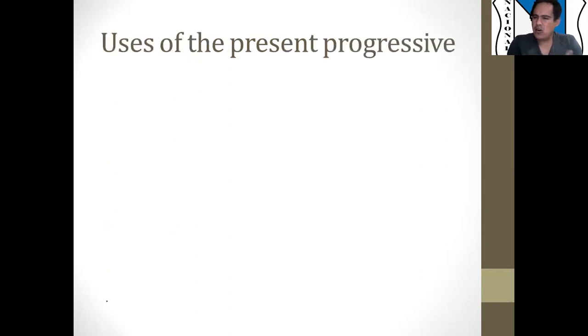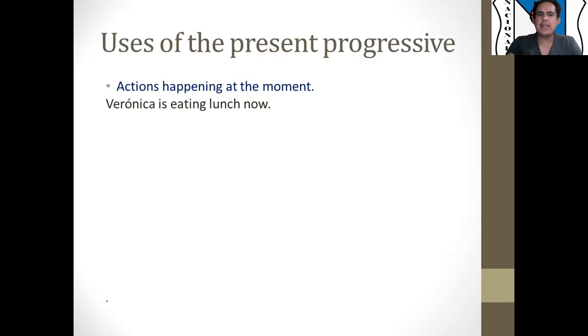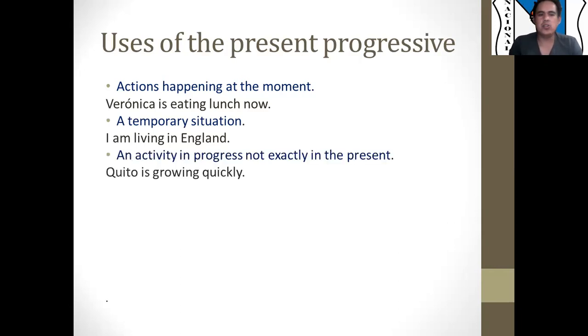So now, when we use the present progressive, it's important to tell apart when we use it. We use it with actions happening at the moment. For example, I say: Veronica is eating lunch now. Also, we use it with temporary situations. For example, I say: I am living in England. We also use it for activities in progress, not exactly in the present, but they are in progress. For example, I say: Quito is growing quickly.